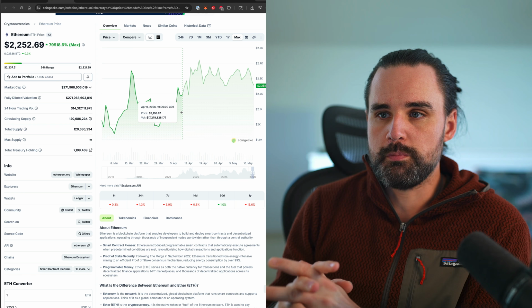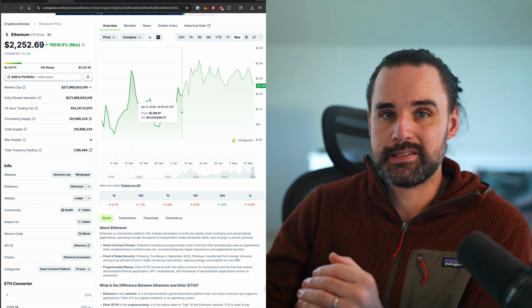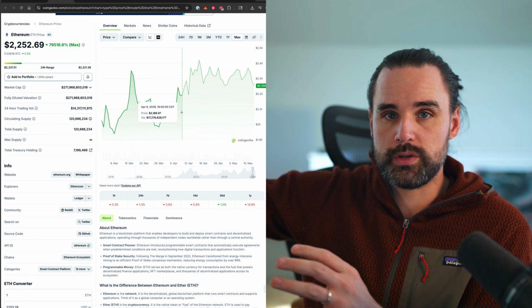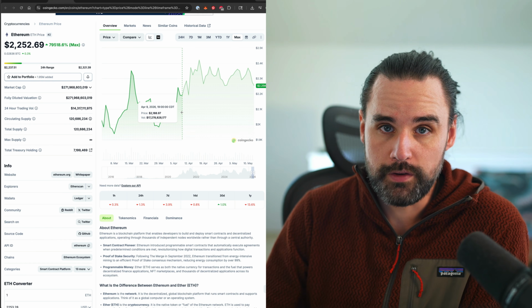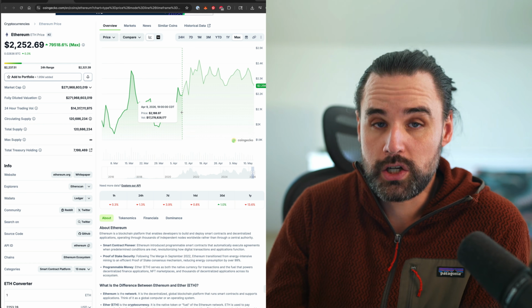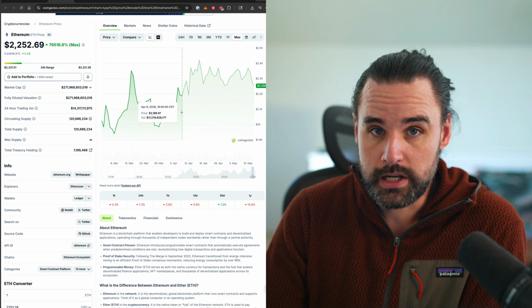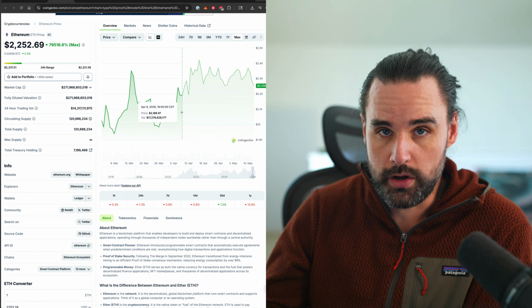Now, what if you bought one Ether and then you borrowed the funds to buy a second Ether, and then whenever you sold it, you would essentially double your profit in that case. That's what it looks like to borrow funds to essentially increase your exposure and profit. Now, this does come with additional downside risk, which I'll make very clear towards the end of this video, but that's what it looks like to increase your long exposure.